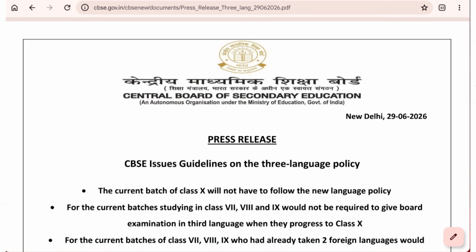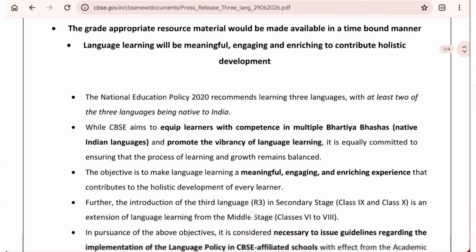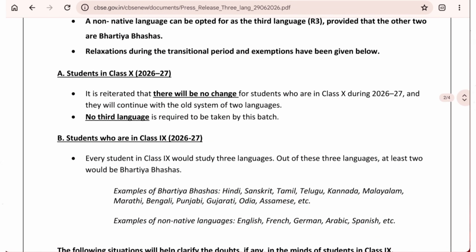One more guideline for class 10th students from CBSE is related to the 3 language policy. In this circular, which was released on 29 June, CBSE clearly mentioned that the current batch of class 10 will not have to follow the new language policy. Means the 3 language policy is not applicable for class 10th students. And here one more guideline that they have completely explained: students of class 10th in 2026-27 will have no change, and they will continue with the old system of 2 languages only. No third language is required to be taken by this batch.